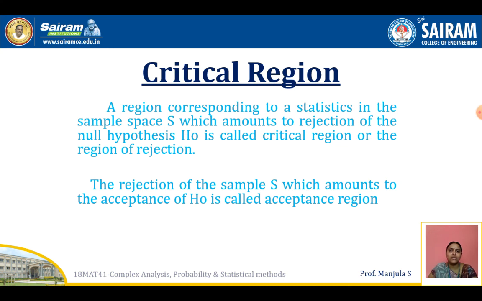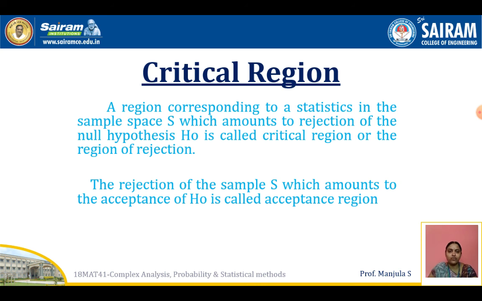Now we'll see the last definition, that is critical region. What does critical region mean? A region corresponding to a statistic in the sample space S which amounts to rejection of the null hypothesis H0 is called the critical region or the region of rejection.